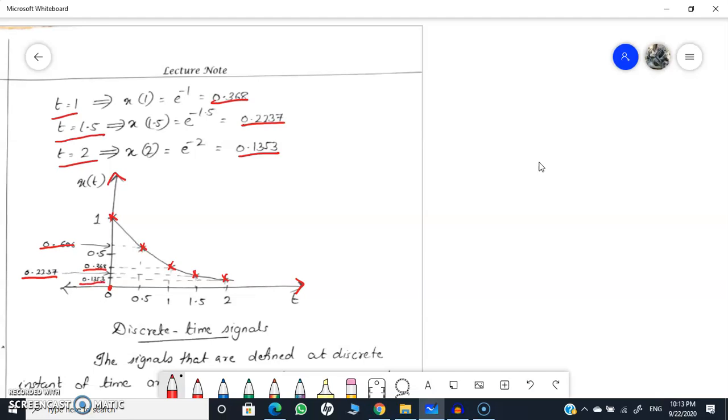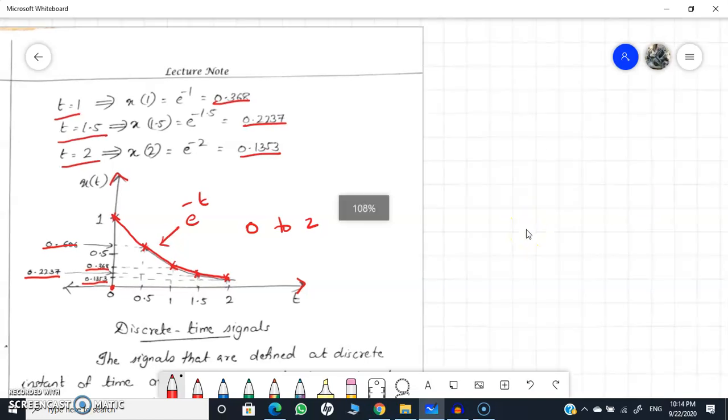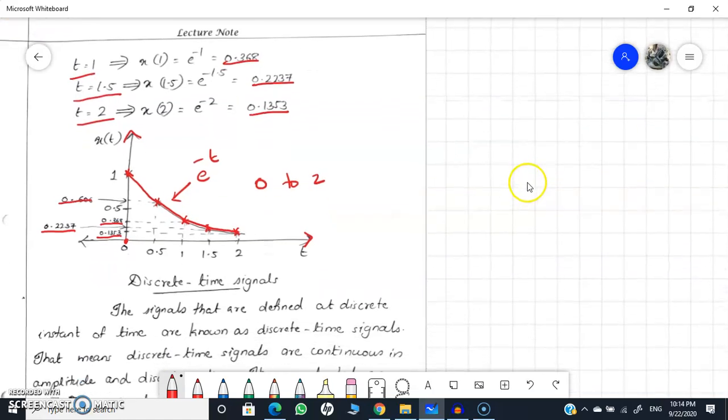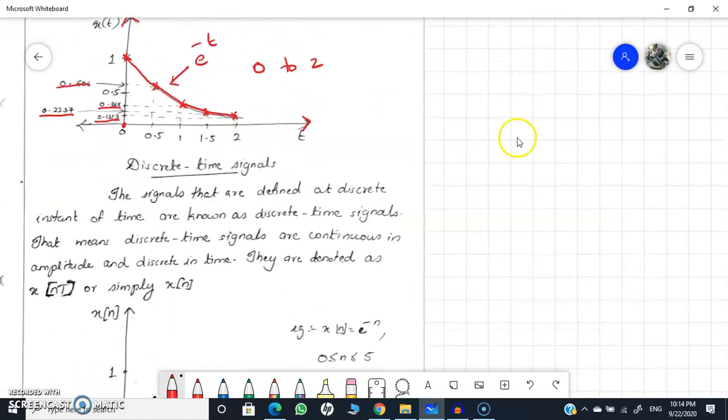Because I have taken certain discrete values of t, but the signal is continuously varying from t equal to 0 to 2, I need to plot it continuously. So I am getting a continuous curve. This is the graphical representation of e raised to minus t for t from 0 to 2. So this is how you have to plot a continuous time signal, or any signal, continuous or discrete time.